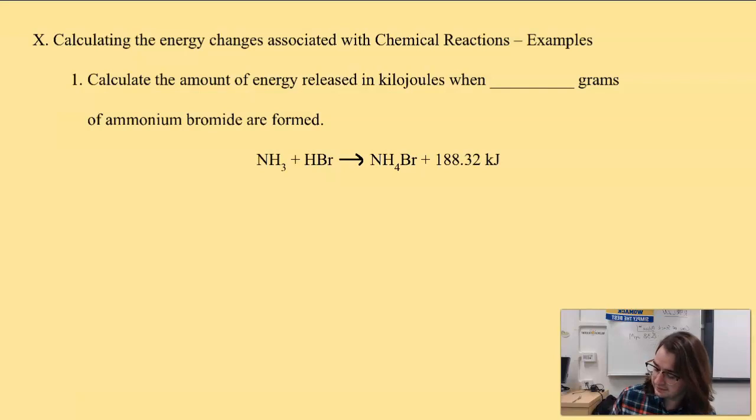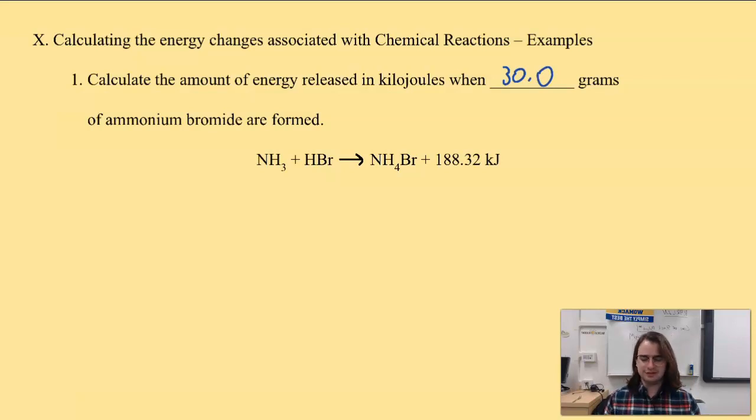So it's important to remember before we get started that if a reaction is exothermic, then that means energy is included on the right side, or the product side, of the equation. If it's endothermic, that means energy is included on the left, or the reactant side. So let us look at an example here. We're going to calculate the amount of energy released in kilojoules when we have 30 grams of ammonium bromide forming.